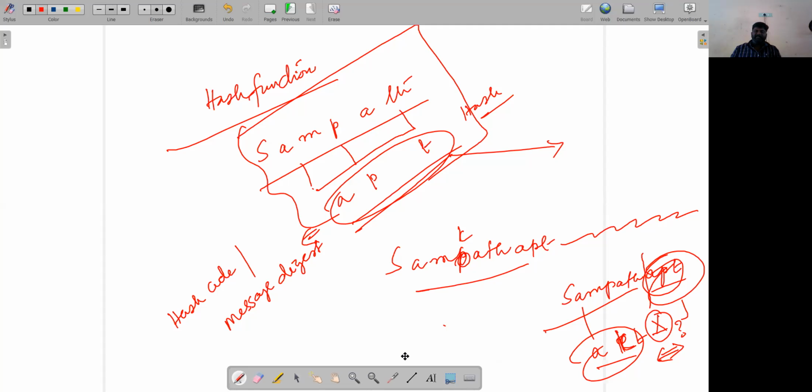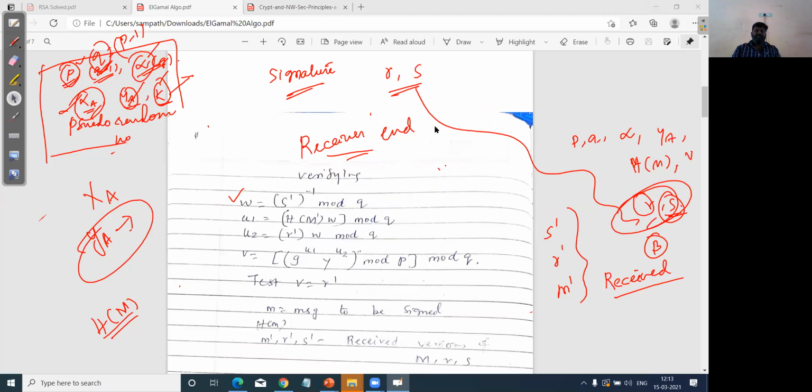Any doubts regarding the hash function, you can quickly write in the chat box if you have any queries. Any queries? Okay, Anushka, I'm getting a reply from you here, and I'm waiting for others' replies also. If you have any queries, you can quickly write in the chat box or you may unmute and ask your query. Okay, so if you are clear, then I'll be moving to this part.